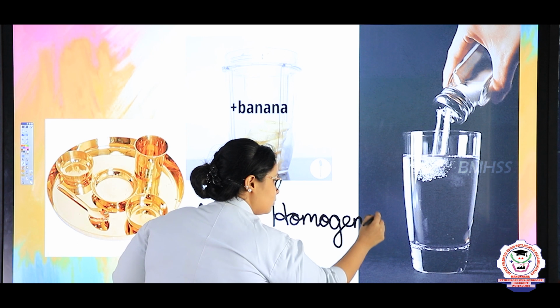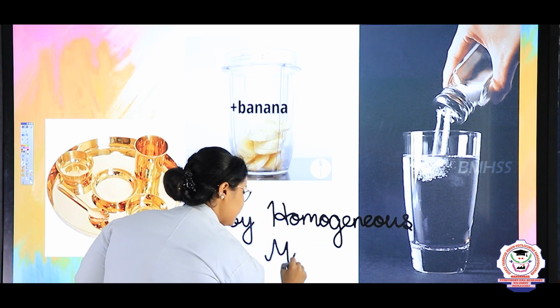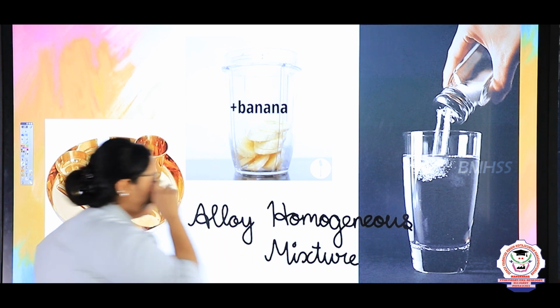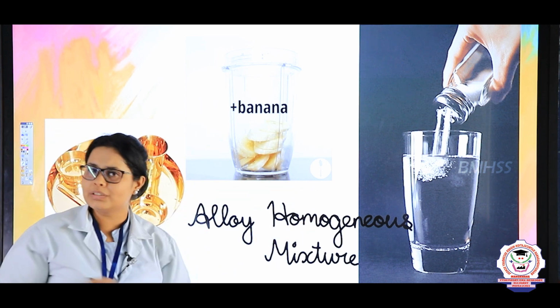So these all substances are examples of homogeneous. Homogeneous what, children? Homogeneous mixture. Right? Good. Now these are the homogeneous mixtures. So I hope you have understood what the homogeneous examples are.